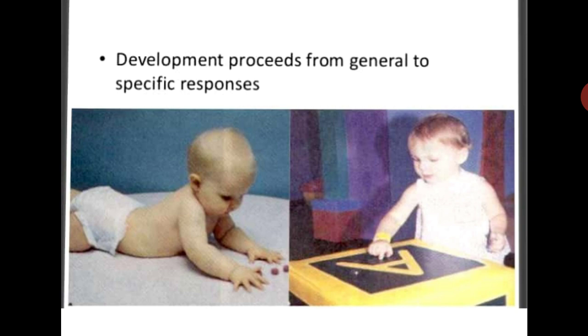Next principle is that there are individual differences. Development is there, but there are individual differences, though the development pattern is similar for all children.